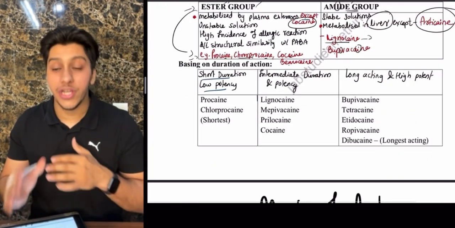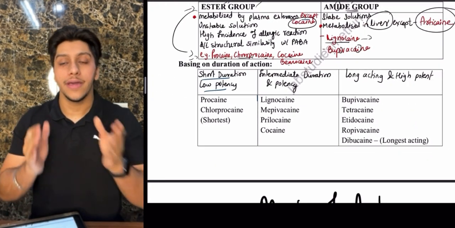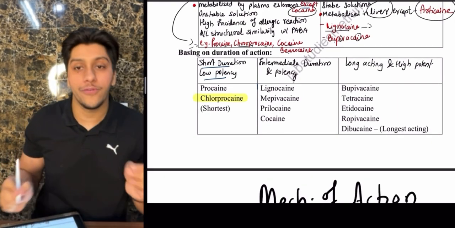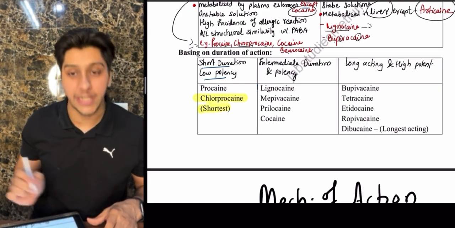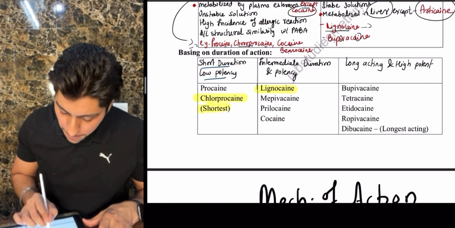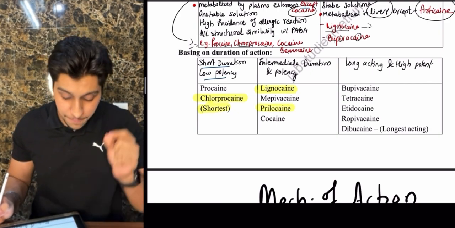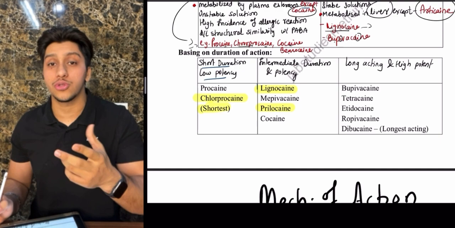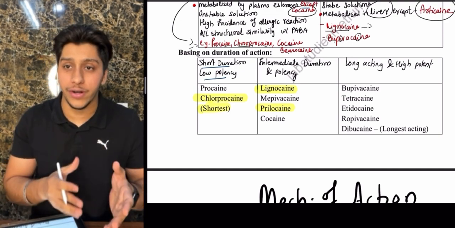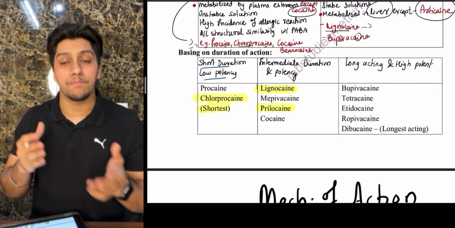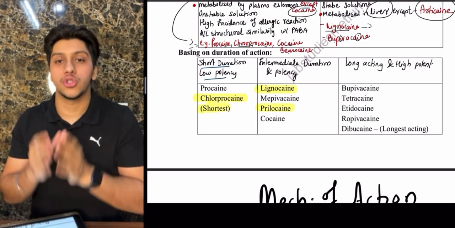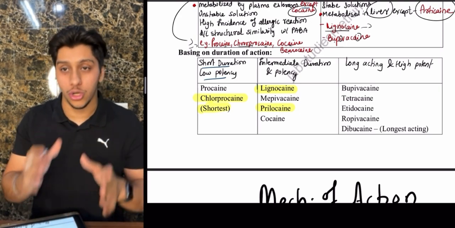Next, with respect to the duration of action, you can divide it into short acting, intermediate acting and long acting. In this, what you have to remember is the shortest acting: C for chota, C for chloroprocaine is the shortest acting one. Hence, it can be used for daycare procedures. Then you'll have the intermediate ones, lignocaine and prilocaine. Remember, procaine is different and prilocaine is different. Both also have different side effects. Procaine has some side effects related to sulfur drugs, whereas prilocaine can cause methemoglobinemia, causing false pulse oximeter values.